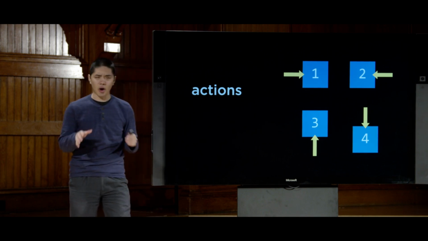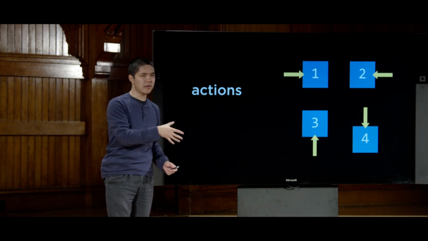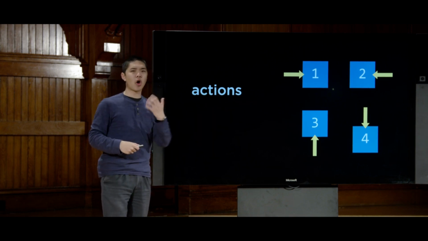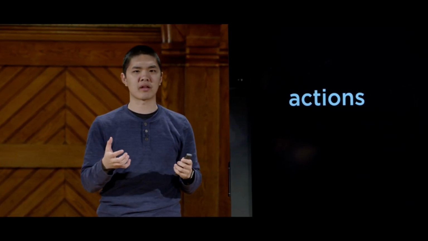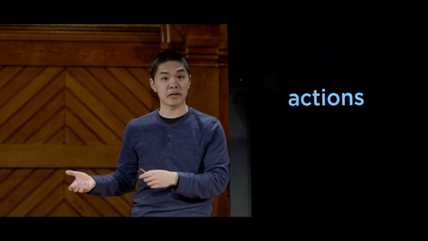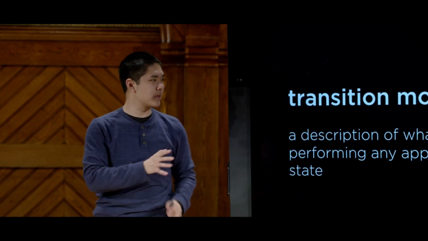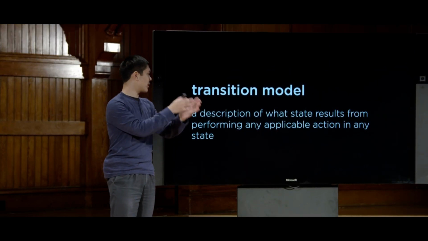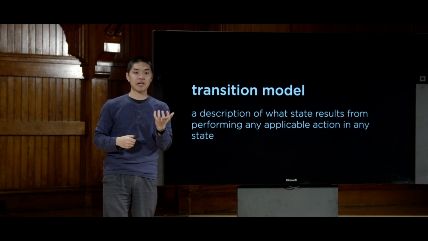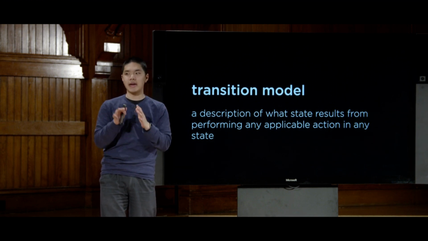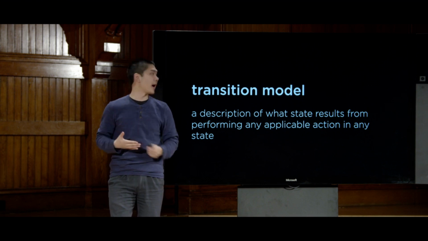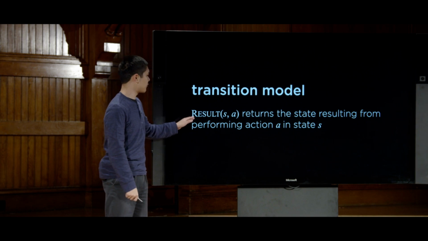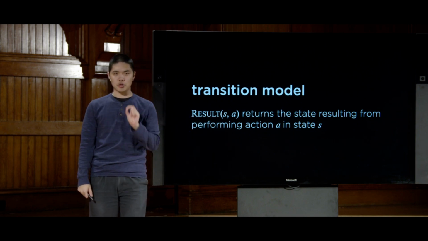So somehow our AI, our program, needs some encoding of the state, which is often going to be in some numerical format, and some encoding of these actions. But it also needs some encoding of the relationship between these things. How do the states and actions relate to one another? And in order to do that, we'll introduce to our AI a transition model, which will be a description of what state we get after we perform some available action in some other state. And again, we can be a little bit more precise about this, define this transition model a little bit more formally, again, as a function. The function is going to be a function called result that this time takes 2 inputs.